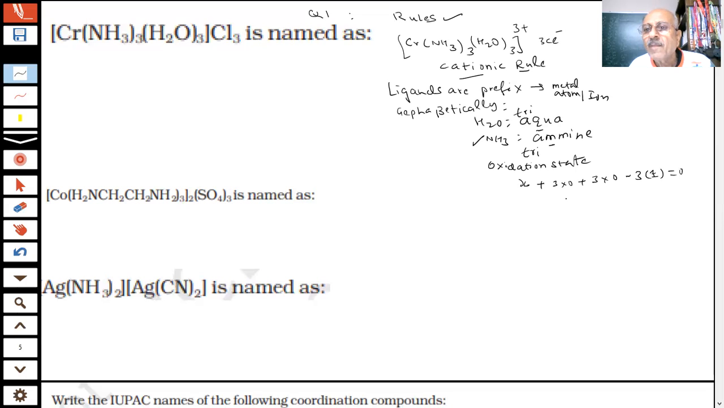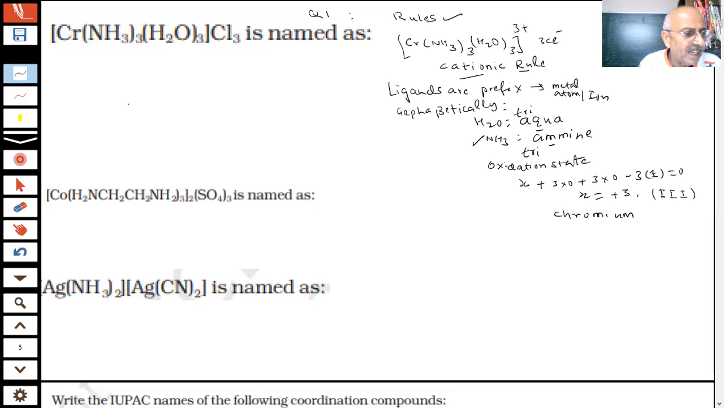Okay? Yes, sir. So what is the answer then? 3, 0, 0. X is equal to plus 3. Okay? Yes, sir. The oxidation number is plus 3. How do we write in Roman numerals? I, II, and III. Okay? Yes, sir. This is a cationic complex. Then whether the name will be chromium or chromate, tell me. Chromium. Okay. Once I know all this, I will be fast in the exam, no problem. But I should know how I am doing it.